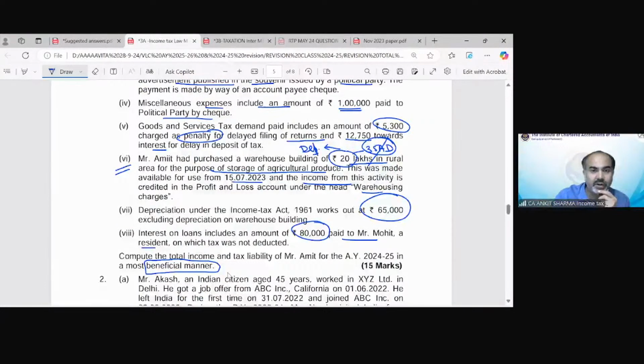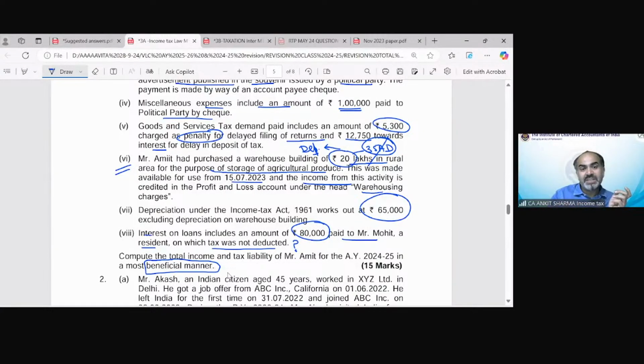Mohit, a resident, on which tax was not deducted. So TDS has not been deducted in this case. So what should we do? Is it allowed? Is it not allowed? Just a second, students. So if TDS is not deducted, then does this expenditure need to be allowed, disallowed, or what is the provision?